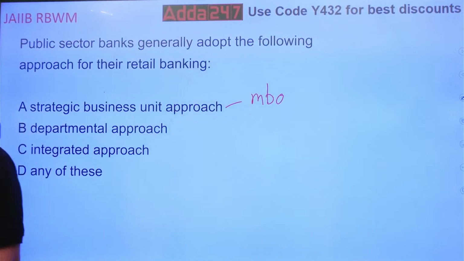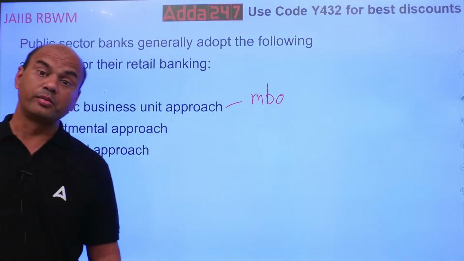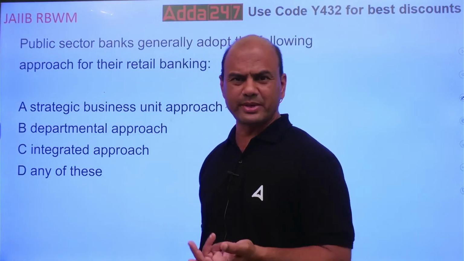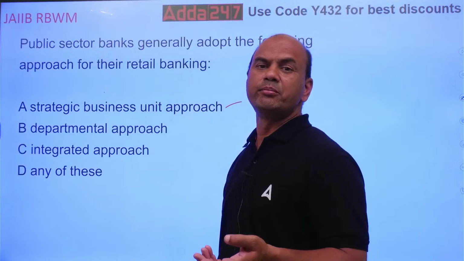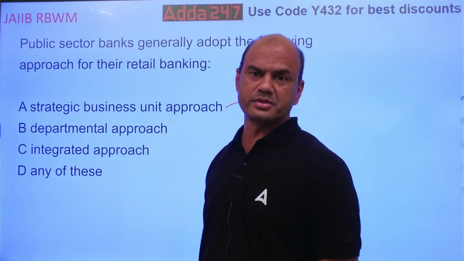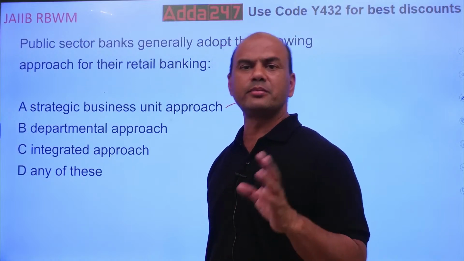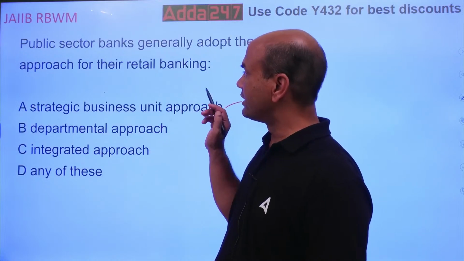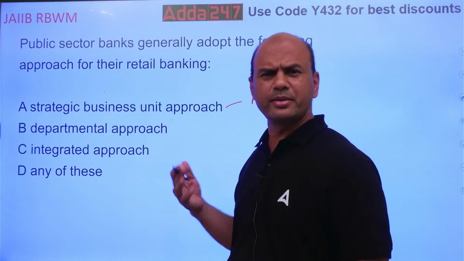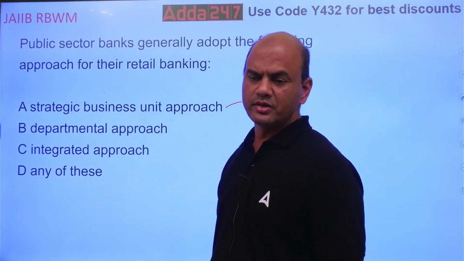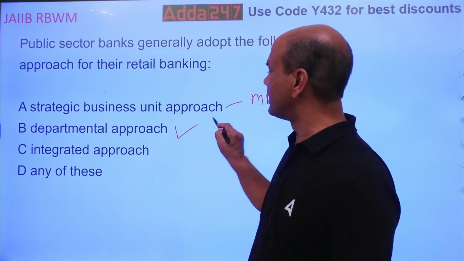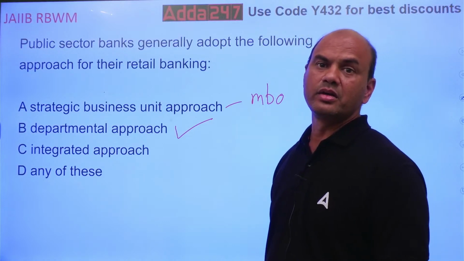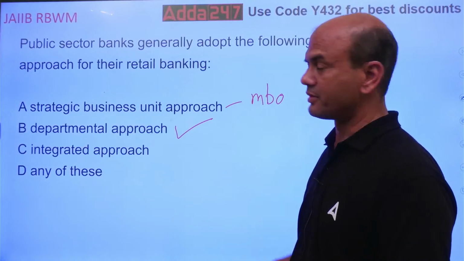Integrated is generally followed in smaller banks, rather than branches I will say smaller banks. The new small finance banks we have, no? Small finance and payment banks, they follow this integrated approach. Integrated means every job is done by everyone. There is no department as such. So public sector banks are all huge banks. So in public sector banks, what do we follow? We follow this departmental approach: savings department, current department, loan department. Okay, departmental. Got it?